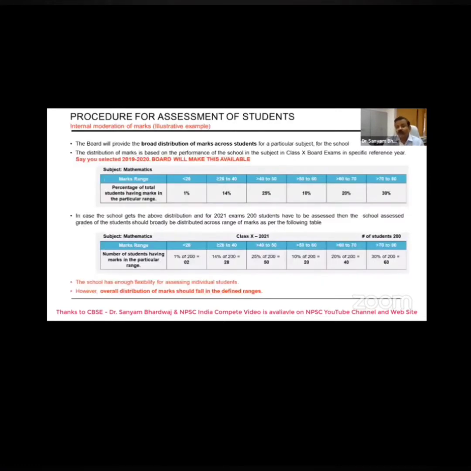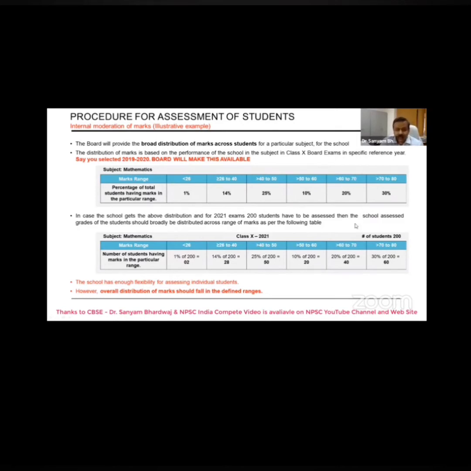Now, one more important thing which you need to understand. Say you have taken 2019 and 2020 as the reference years, and X number of students were there with you. So what needs to be done? The total marks are 80 and the passing marks out of 80 are 26. This statistics from the past year would be provided by the CBSE also, but I am explaining what this policy is. First of all, the passing marks are 26; you have to go to your result and see how many students have got less than 26% marks.